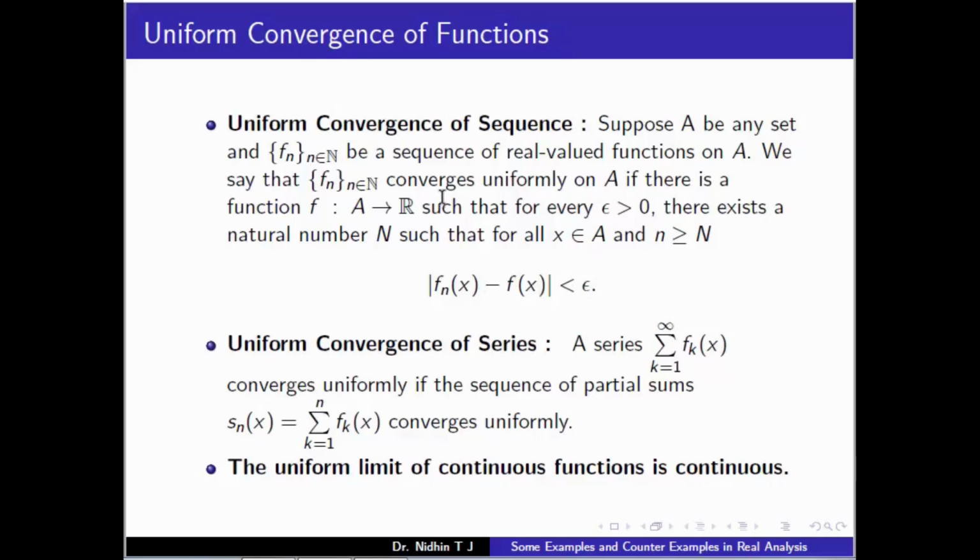I am giving this just for the sake of the definition, and we will use uniform convergence.